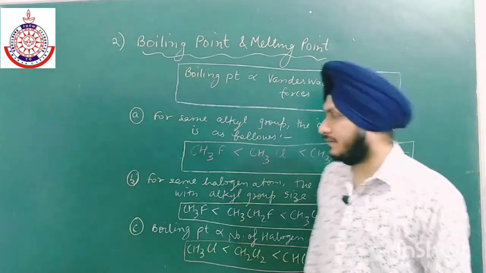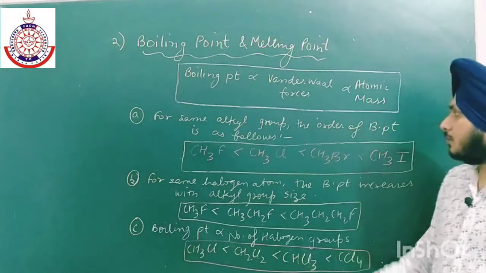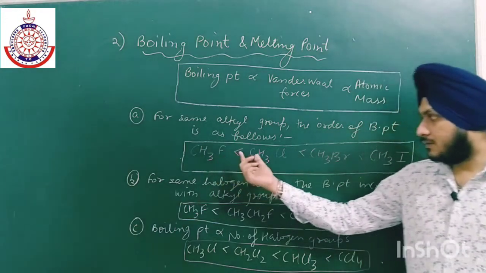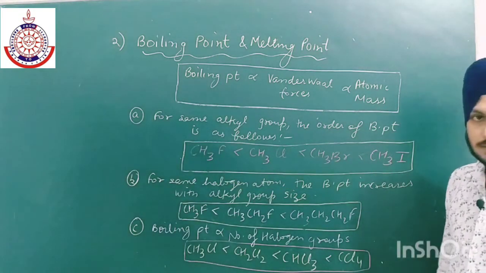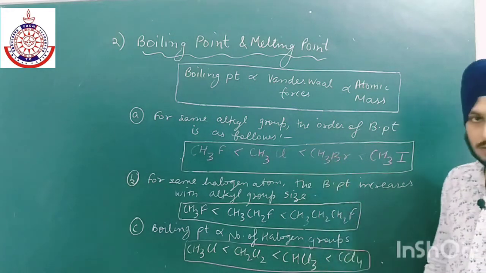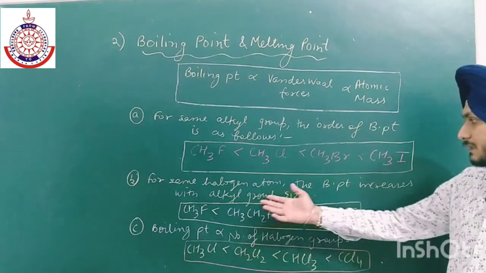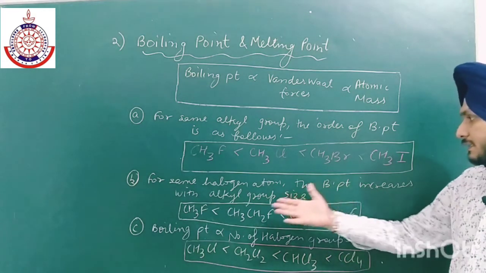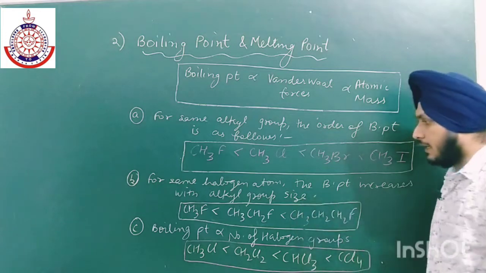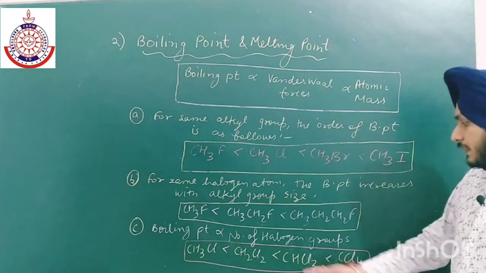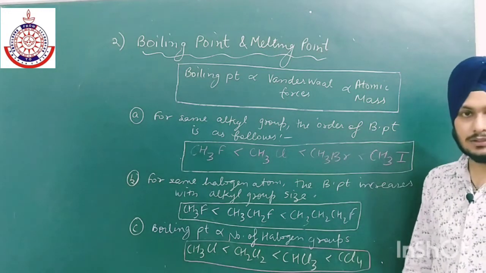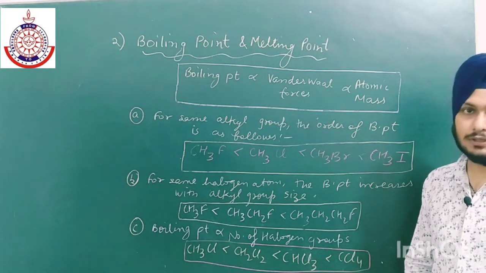So there are three factors. For the same alkyl group, the order of boiling point is as follows, because the molecular mass of iodine is more, so the van der Waals force is also high. For the same halogen atom, the boiling point increases with the size of the alkyl group. And third, boiling point increases as the number of halogen groups increases. So let's move on to the melting point.